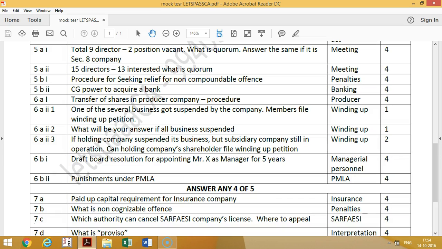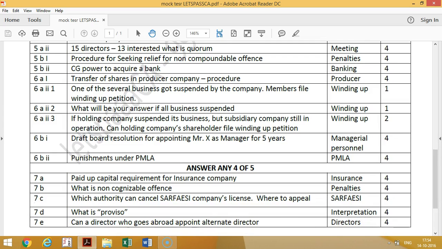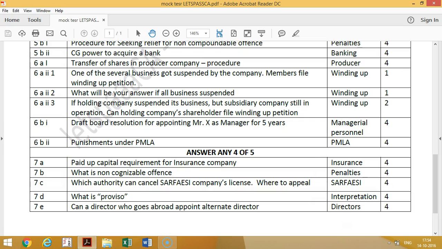Then second question they have asked, what will be if all the business suspended? Yes, if all the business got suspended, winding up petition can be filed. Then the holding company suspends its business, but they have subsidiary company in operation. In this question, you have to write if subsidiary company is in operation, the members cannot file winding up petition because holding company is doing the business.